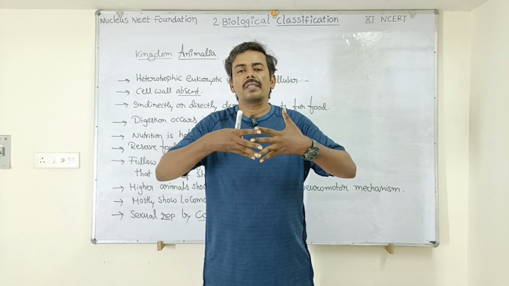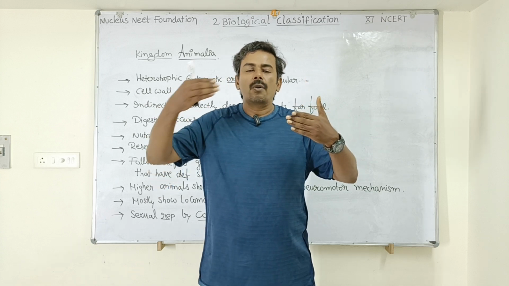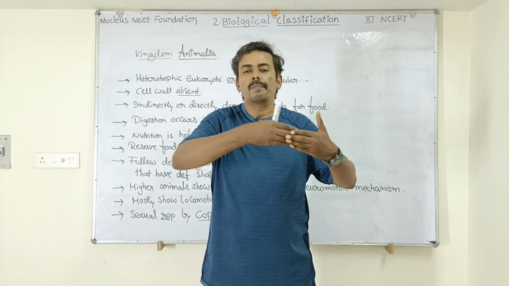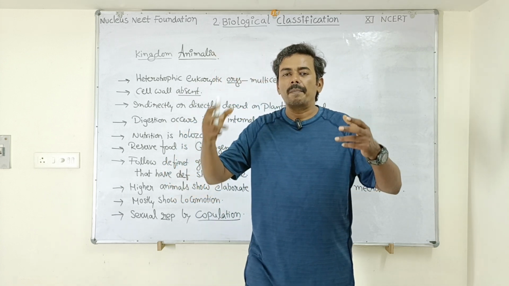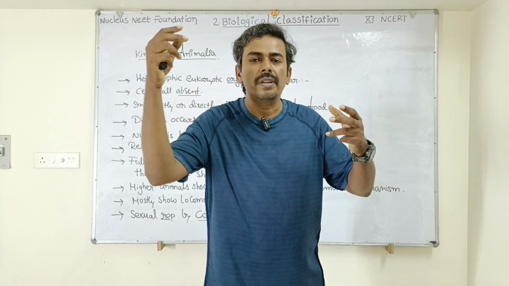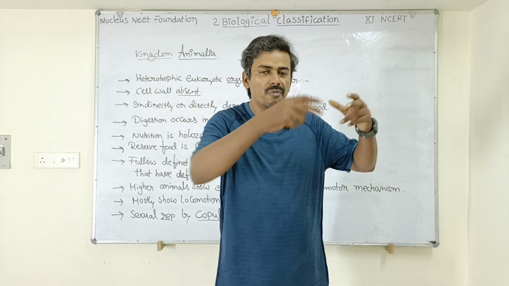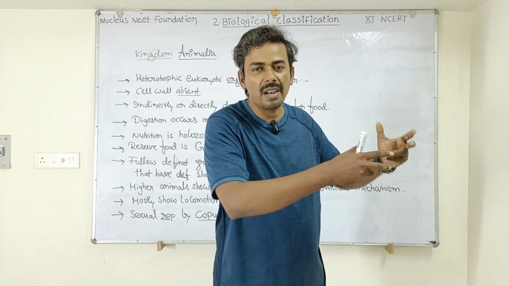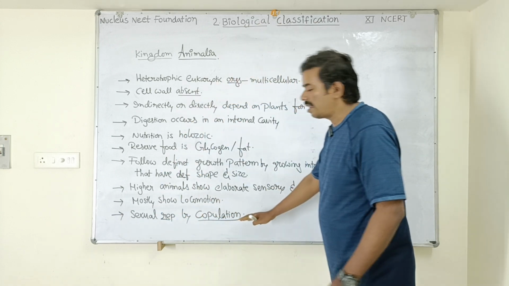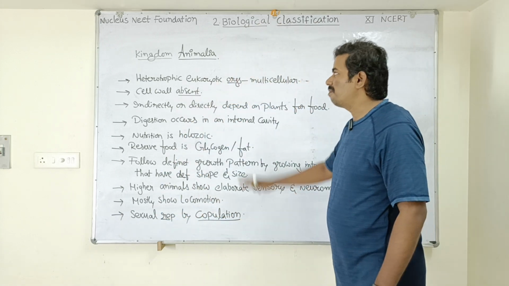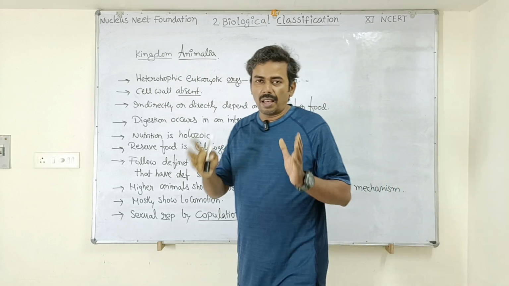Once they come closer, the male organism deposits the male gametes in the female reproductive system. The process by which the male animal introduces its male gametes into the female reproductive system of a female animal, we call that process copulation. This is another important method of reproduction which is seen in kingdom Animalia.